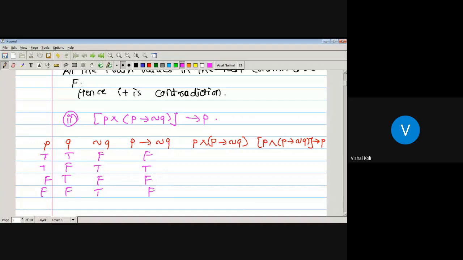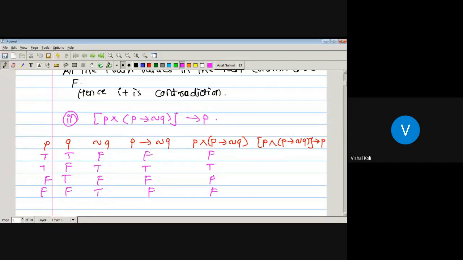Now P and P conditional negation of Q. P and Q will be true whenever both are true. Therefore P and P conditional negation of Q is true only when both are true, and that is in the second case only. Therefore all are false and the second will be true.